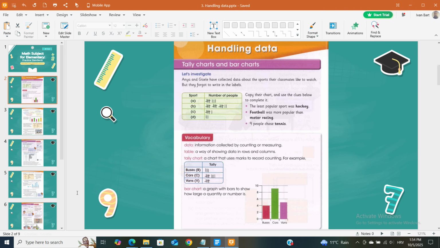The least popular sport was hockey. Football was more popular than motor racing. 9 people chose tennis.